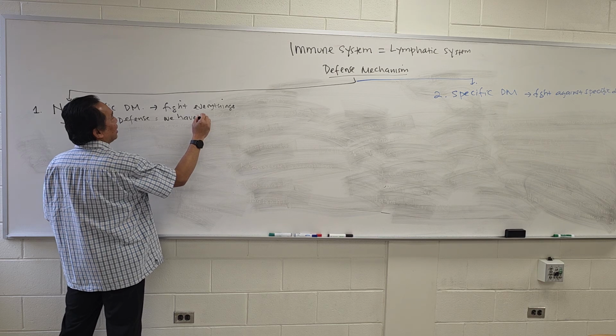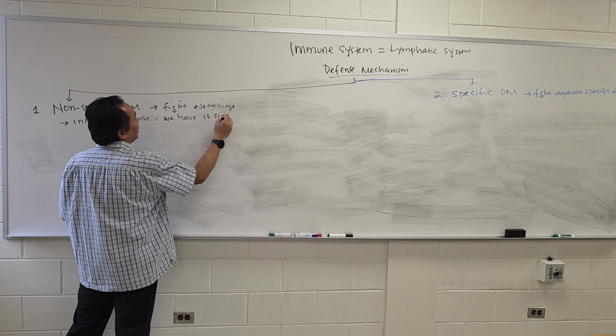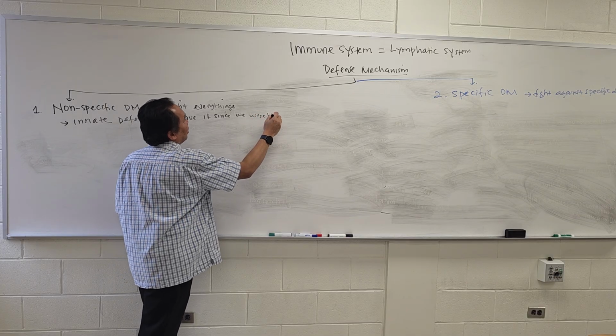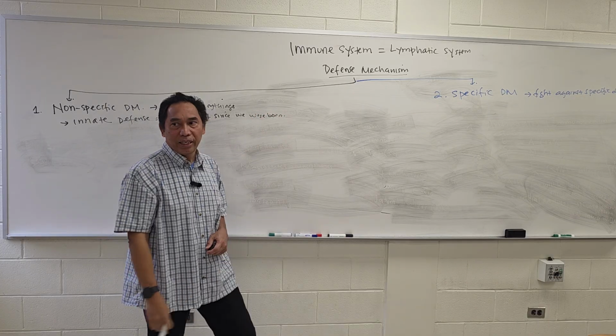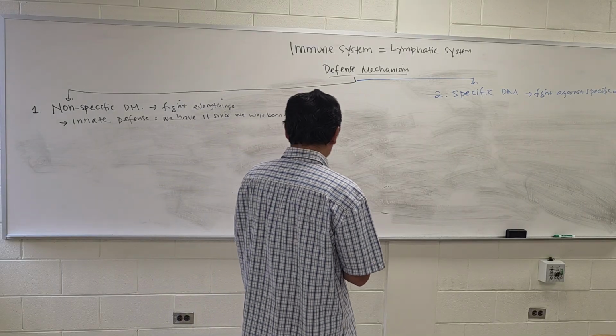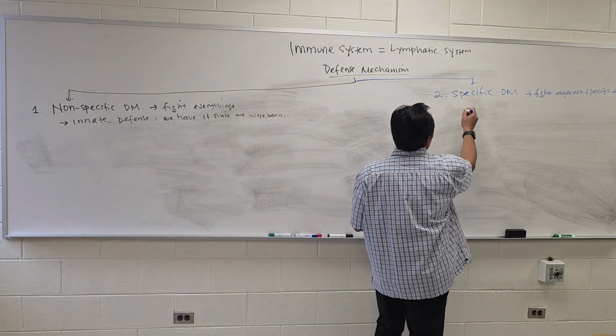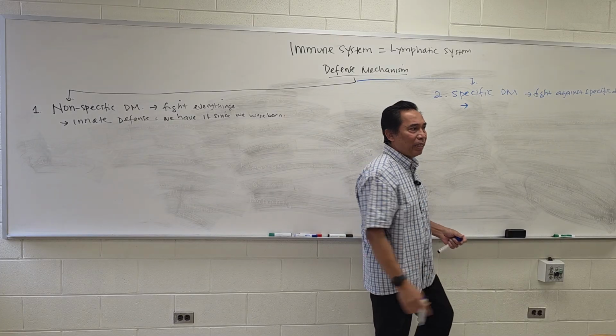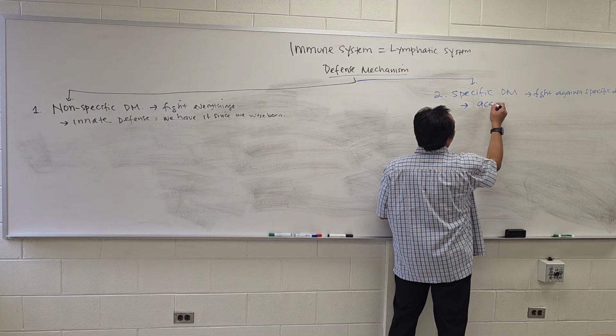It's with us. That's an innate defense mechanism. Now, how about the specific defense mechanism over here? It is not innate, but it is what we call acquired.